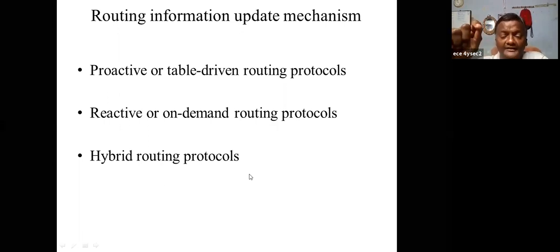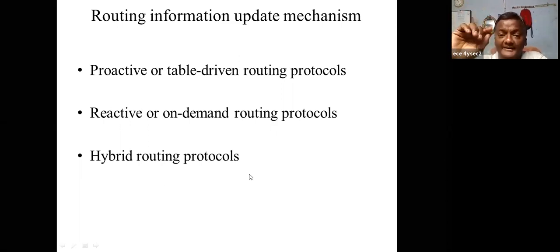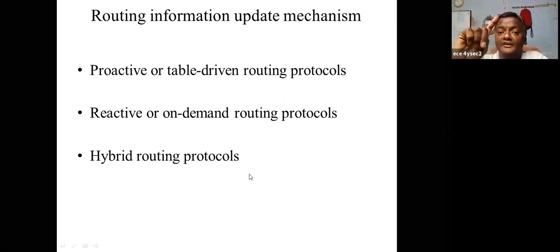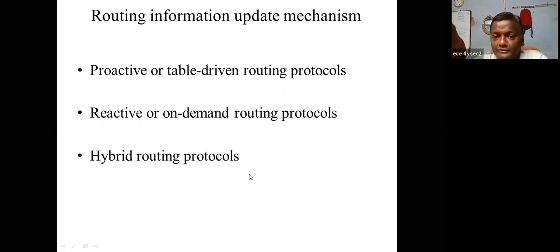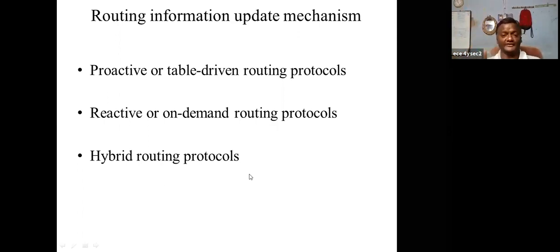Cost stands for number of hops. So the cost is also informed. What is the cost specified? To reach the destination from a particular source to a particular destination, what is the cost? That will be available in the routing table. I repeat, in the starting routing table, each node contains, to reach the destination, what is the immediate node and what is the cost. This will be available in the routing table.